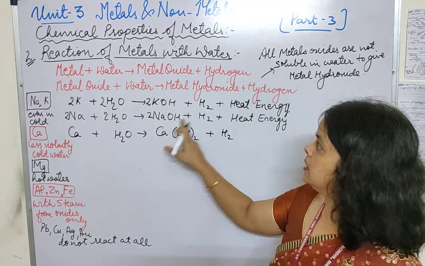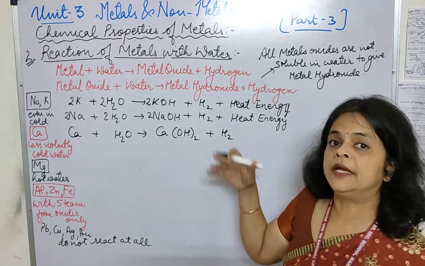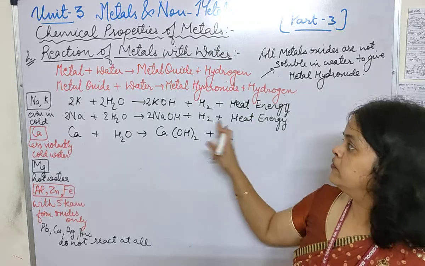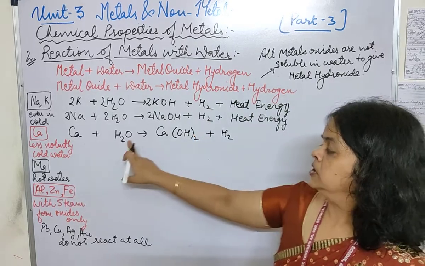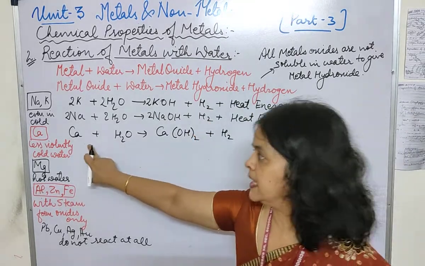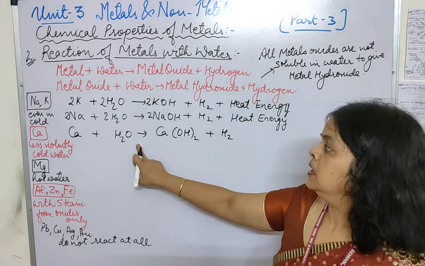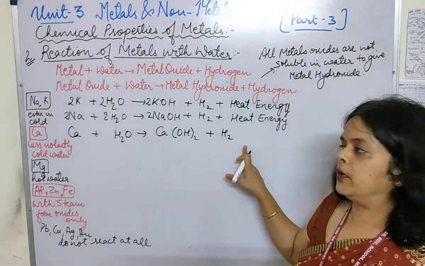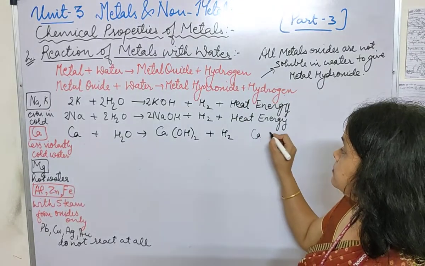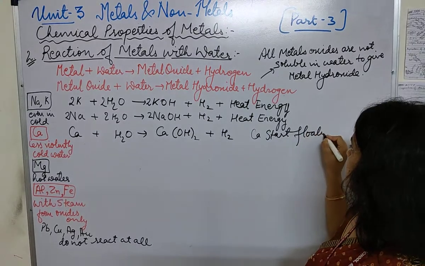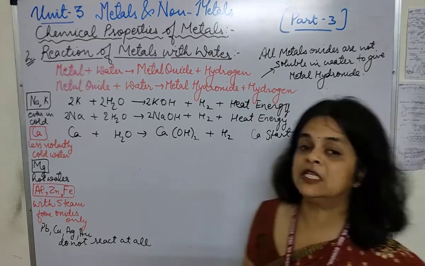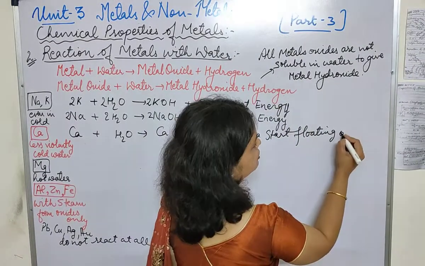But in the two earlier cases, the heat energy produced is large enough for the hydrogen gas to catch fire. When calcium reacts with water, what is the specific point of this reaction? Calcium starts floating. Calcium starts floating on the surface of the water.